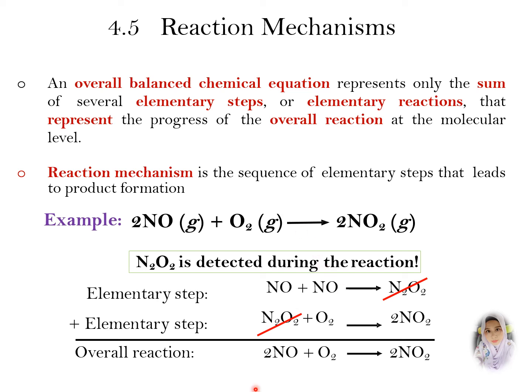For example, you can see here that the formation of nitrogen dioxide involves several elementary steps. Firstly, nitrogen oxide reacts with nitrogen oxide to produce dinitrogen dioxide, and then the intermediate dinitrogen dioxide reacts with oxygen to produce nitrogen dioxide.